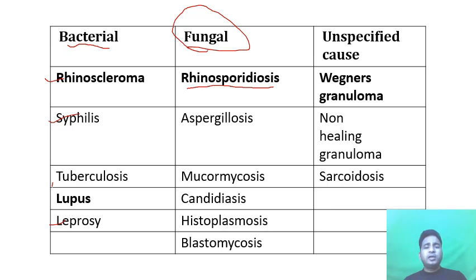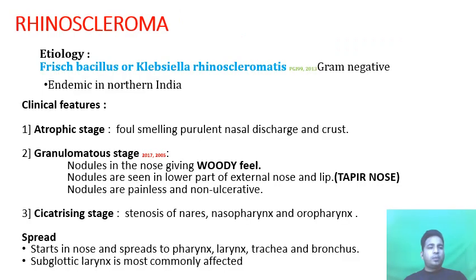What are the other fungal infections leading to granulomatous disease? Aspergillosis, mucormycosis, candidiasis, histoplasmosis and blastomycosis. Let's talk about unspecified causes or some sort of autoimmune disorder. So most important is Wegener's granulomatosis, then comes sarcoidosis, and then non-healing granuloma. So let's talk about rhinoscleroma.